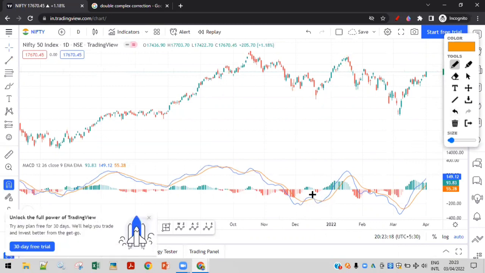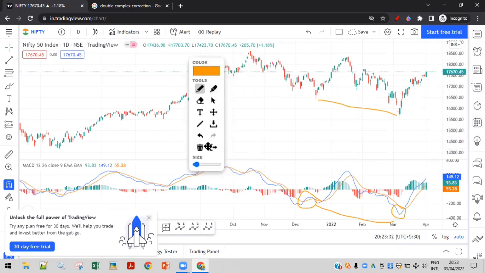Then it dropped on the downside. So MACD has made a fresh low, meaning there is still a downward movement. MACD has made a fresh low, and price has also made a fresh low. There is no divergence as such here on the daily chart of Nifty, which makes us think that there could be a Z wave.